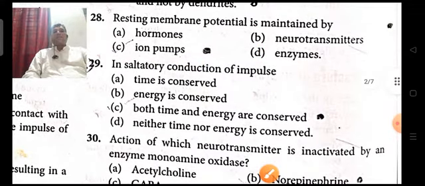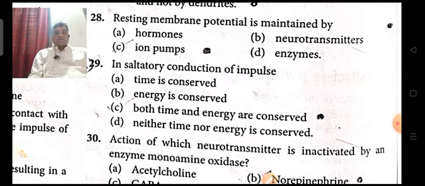Next, in saltatory conduction, are time and energy both conserved, or neither? Saltatory conduction of nerve impulse requires less energy because only the nodes of Ranvier are depolarized and fewer ions are required to be pumped back into position by the energy-requiring active transport mechanism.